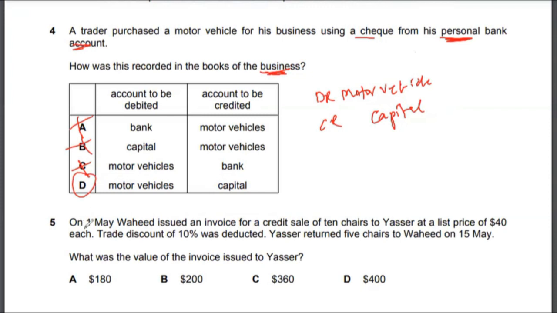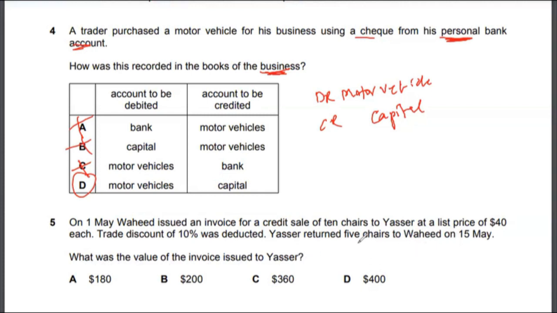Now let's look at multiple choice 5. On May 1st, Wahid issued an invoice for a credit sale of 10 shares to Yasser at a list price of 40 each. A trade discount of 10% was deducted. Yasser returned 5 shares to Wahid on 15th May. What was the value of the invoice issued to Yasser? So it's asking you basically the amount of the invoice issued to Yasser.